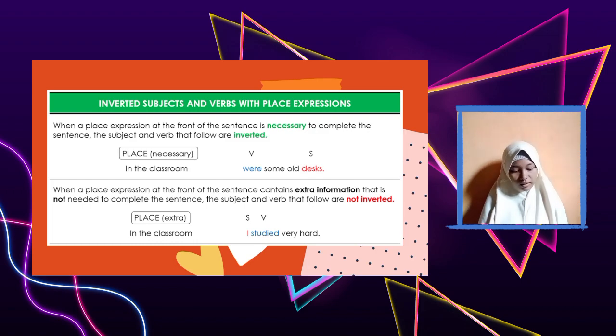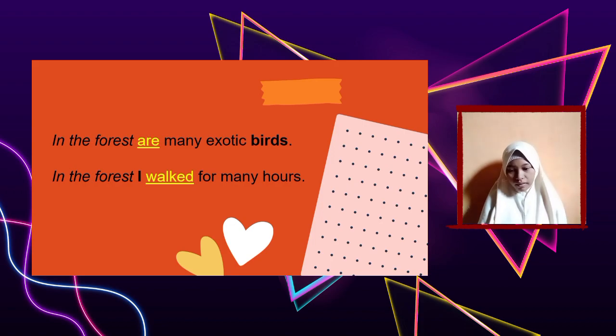So let's check out another example. In the forest are many exotic birds. In the forest is the place expression, are is a verb, and birds is the subject. Yes, the place is necessary, so it can be inverted. And the pattern is place plus verb plus subject.